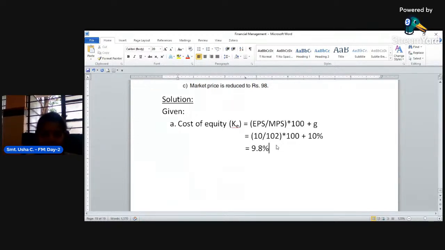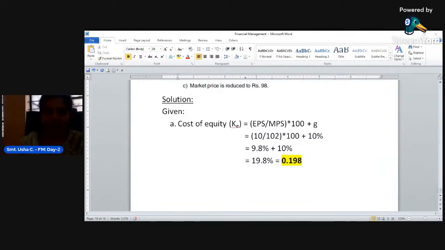9.8 into 100 means percent plus 10%. 9.8% plus 10%, in the sense it is 19.8%. Or you can convert this in terms of percentage, that is 0.198. This is cost of equity. Are you understanding this? So if you know the formula, just substitute the value based on the information given here. Okay. Next,